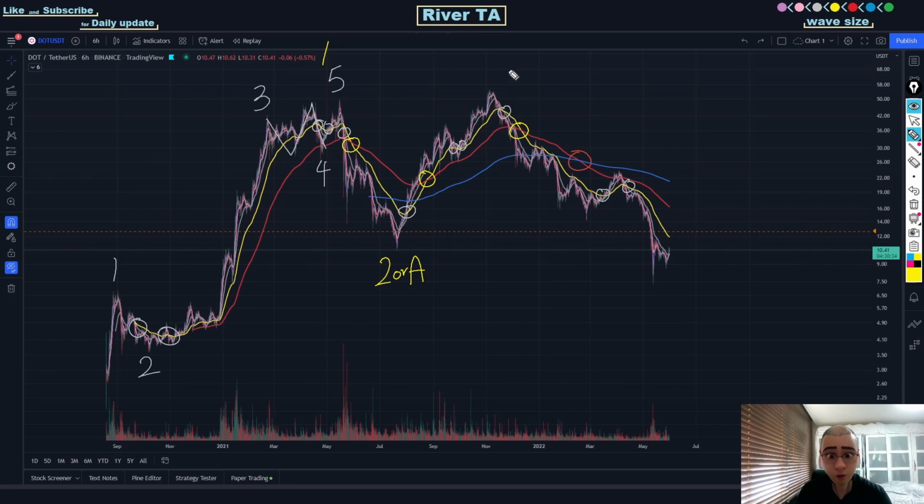And then this wave can be either wave 3 or B. But the idea of this wave being wave 2 and this wave being wave 3 is completely invalidated because there is a death cross between red and blue over here. So this wave would no longer be 3 but instead B, and this wave over here would no longer be 2 but wave A, making this structure over here a wave C.